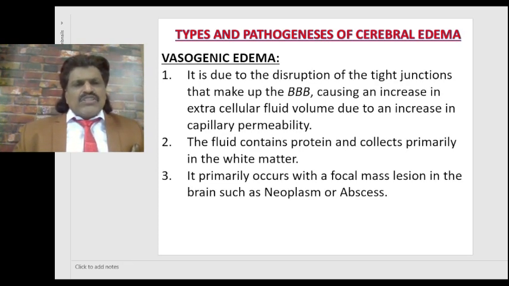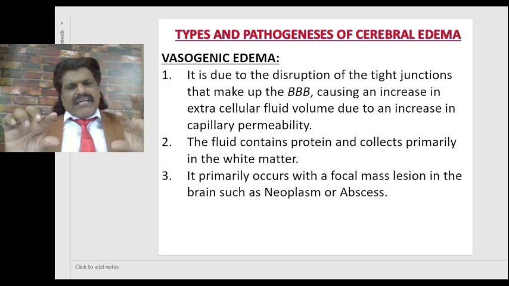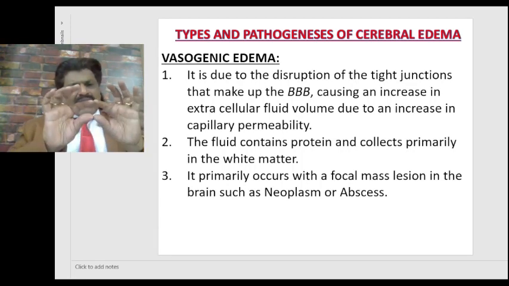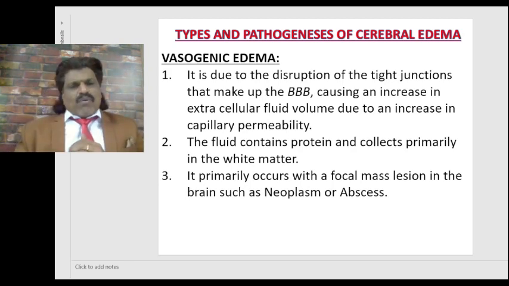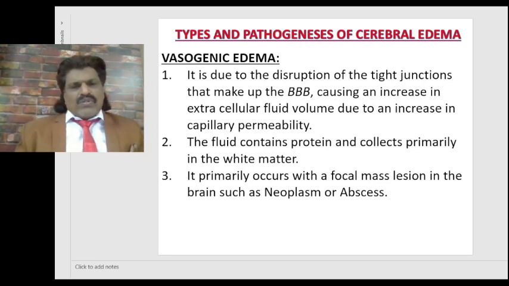Vasogenic edema is due to the disruption of the tight junctions that make up the blood-brain barrier, causing an increase in extracellular fluid volume due to an increase in capillary permeability. So we have the tight endothelial junctions of the capillaries on one side and the brain on the other side. When these tight endothelial junctions are broken down, when the blood-brain barrier is disrupted, the water content in the intravascular compartment goes into the extravascular compartment and the neural tissue, causing edema. This is known as vasogenic edema.